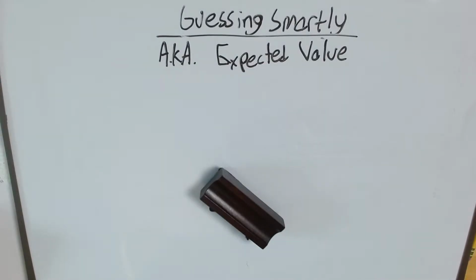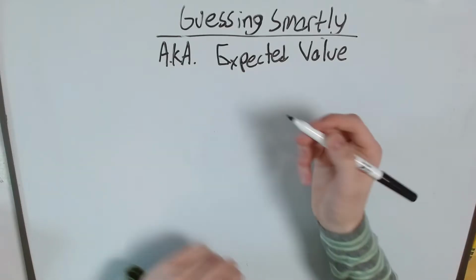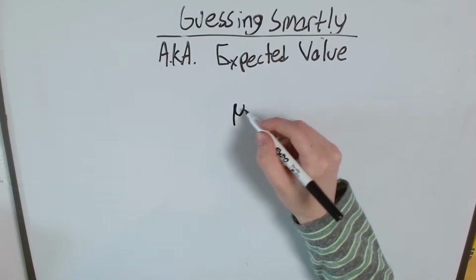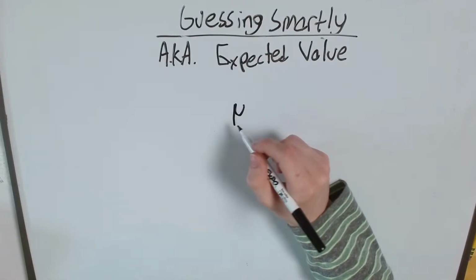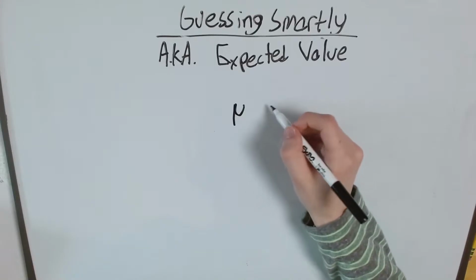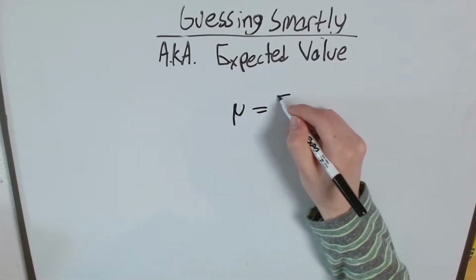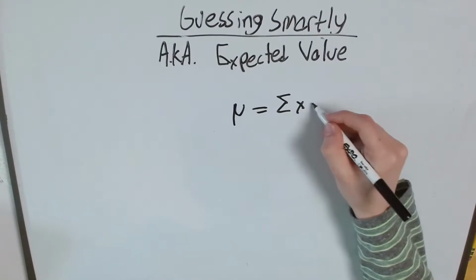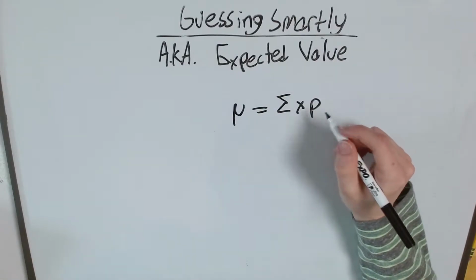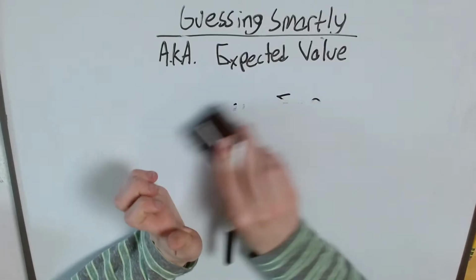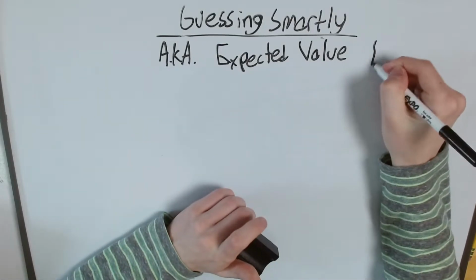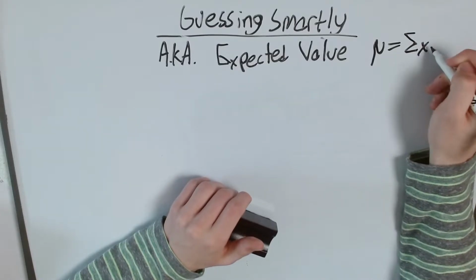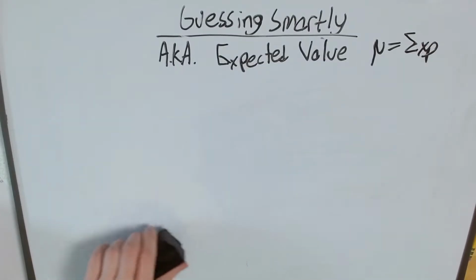To put it in a math way, we'd say the expected value, which we just call this funny little Greek symbol, because of course math is based around Greek symbols, is equal to the sum of every value multiplied by its probability, right? Now, if that all looks like gobbledygook, don't worry. We'll get to it in a minute, but let's start with an example. So I'll just put this up in a corner and we'll digest this.